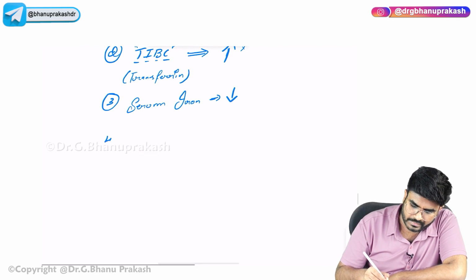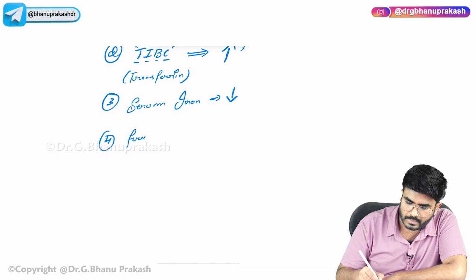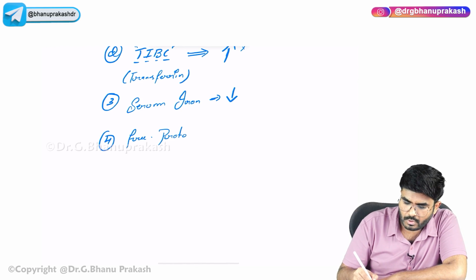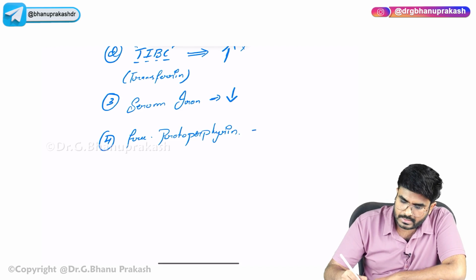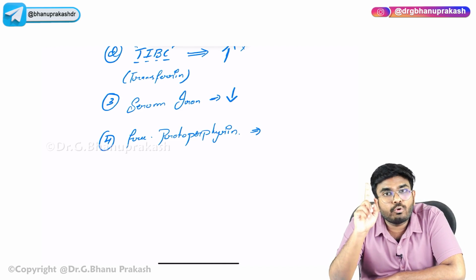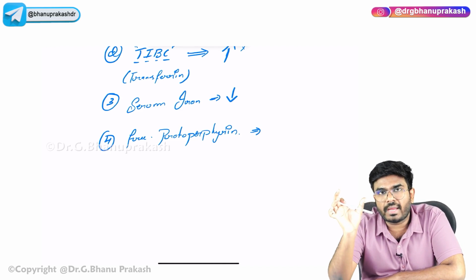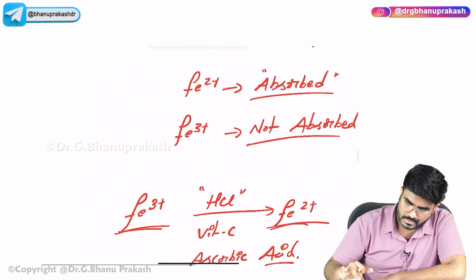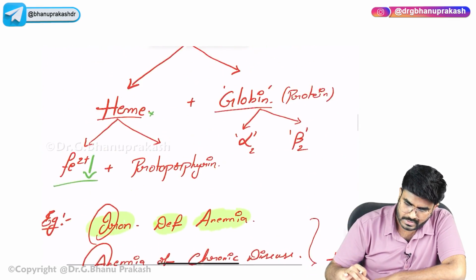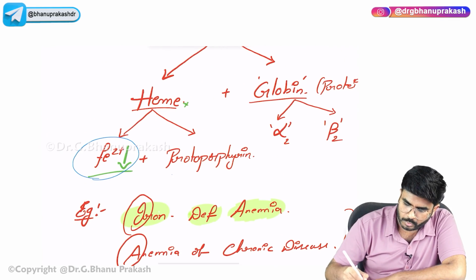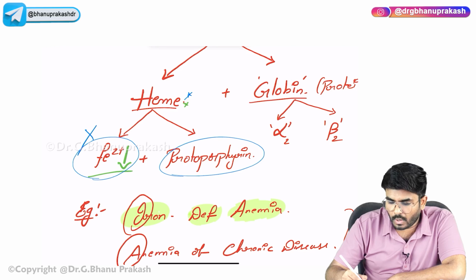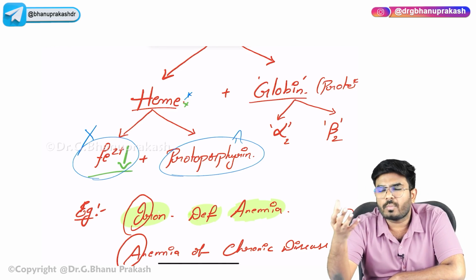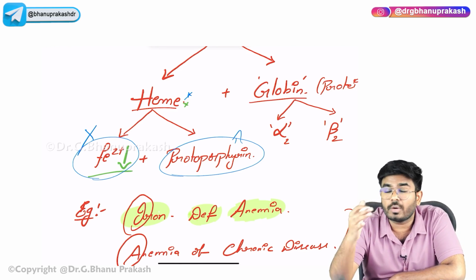Next, the fourth thing is free protoporphyrin. What happens to the free protoporphyrin levels? See, iron has to bind with protoporphyrin for the production of heme. When iron is not available, what happens to the protoporphyrin? It's just normal protoporphyrin. It's free, not in bound form, not bound with iron.